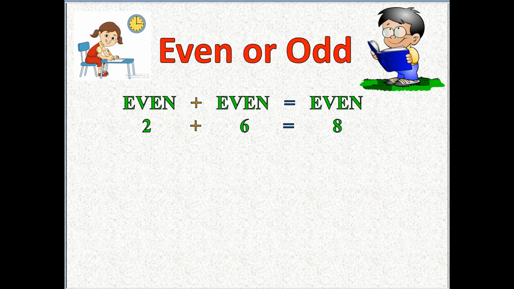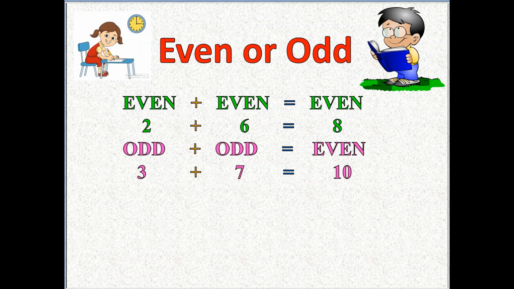For example, 2 is an even number and 6 is an even number, and 2 plus 6 is equal to 8. So that 8 also is an even number. Next, odd plus odd is equal to even. Now for example, 3 plus 7 is equal to 10.